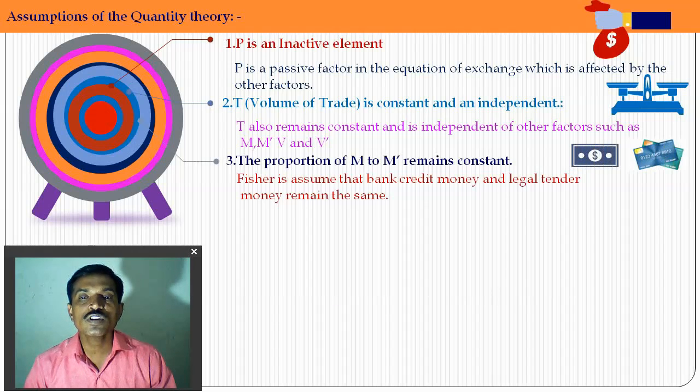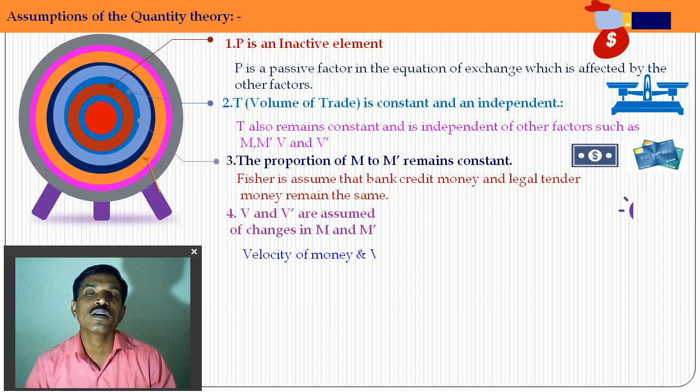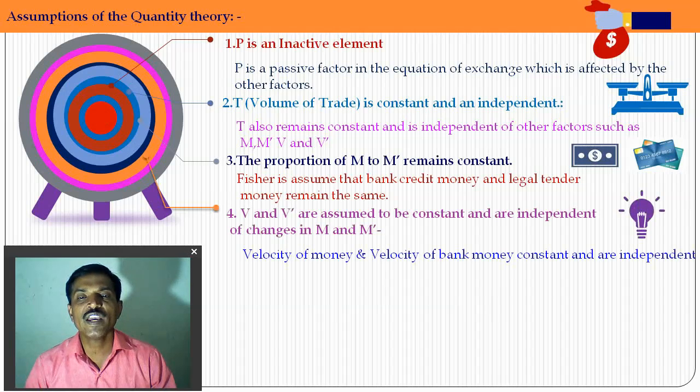The proportion of M to M dash remains constant, meaning the proportion of legal money and credit money is constant if there is a change in the legal money and a change in the credit money. So Fisher assumed that the bank credit and legal tender money remain the same. V and V dash, meaning the velocity of legal money and velocity of credit money, are assumed constant and independent of changes in the money supply and changes in the credit money. So the velocity of money and velocity of bank money are constant and independent according to his theory.